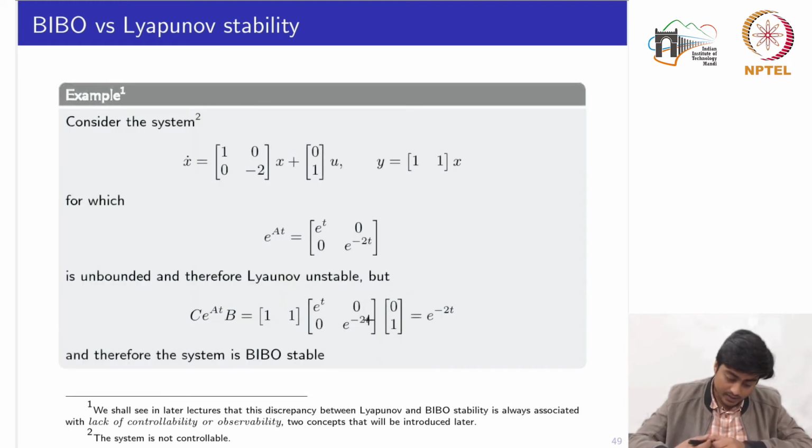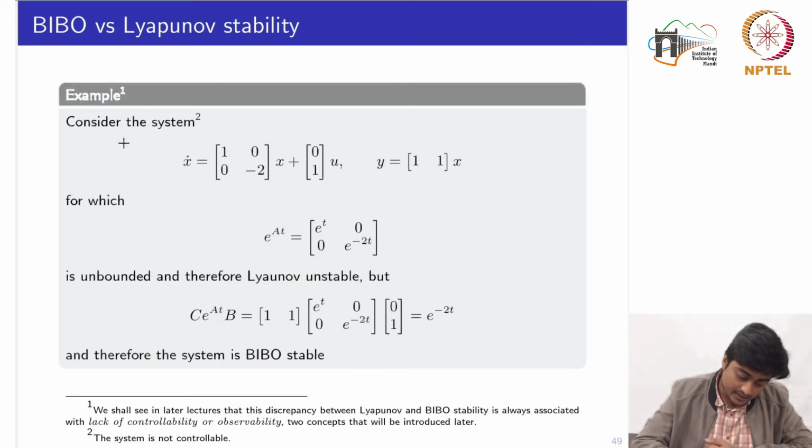Let's consider one example to illustrate this situation. Say for example, we have this system given by these A, B, C, D matrices, where the A matrix is 1 0 0 minus 2, the B vector is given by 0 1, and C is 1 1. So basically it is a single input single output system of second order, right? If we compute the state transition matrix of this system, we obtain this, and we know that one of the elements is e to the power t, which is unbounded, and therefore Lyapunov unstable.